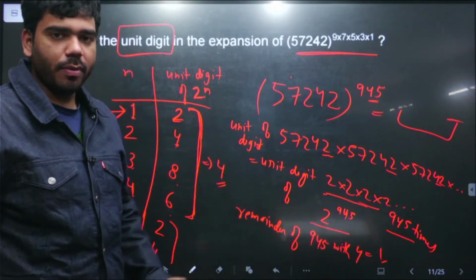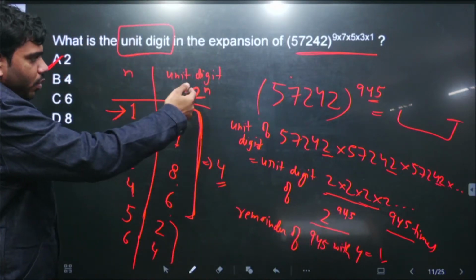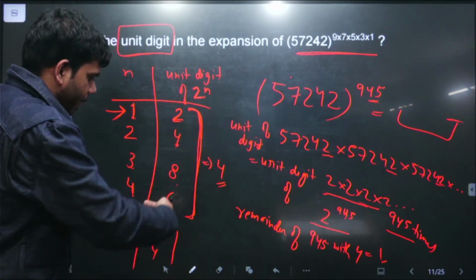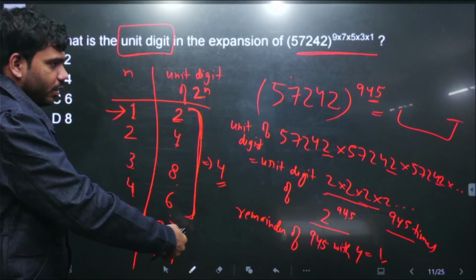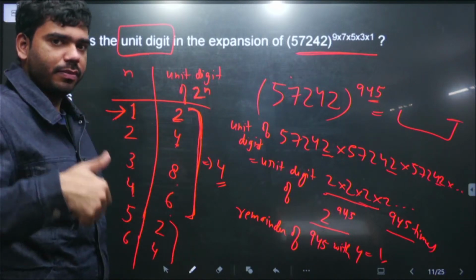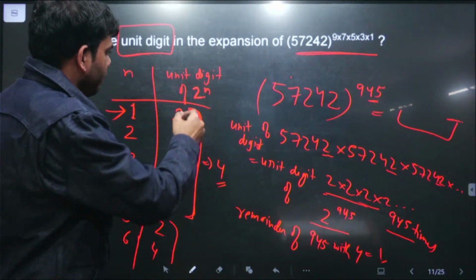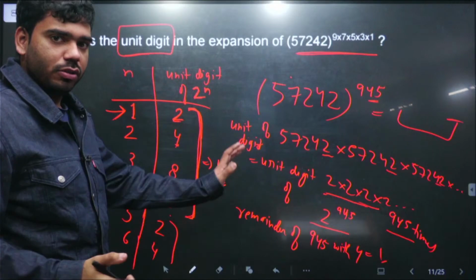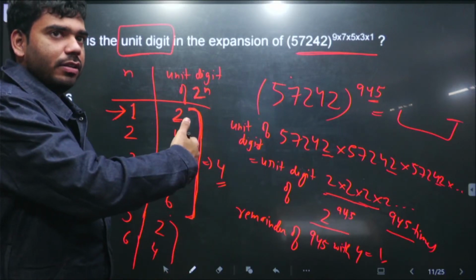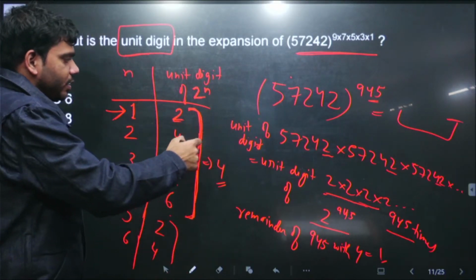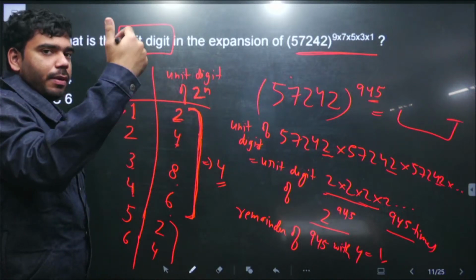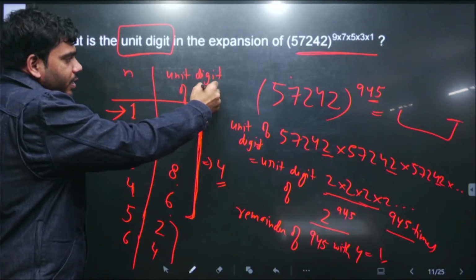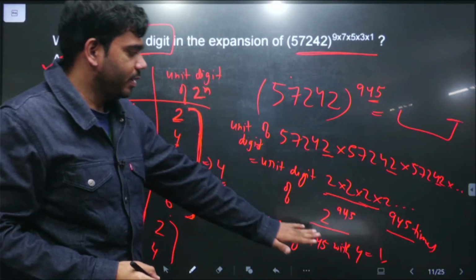Then I am saying let us draw a table of the unit digit of 2 raised to the power n, where n is any natural number. So this is the pattern. This is how the unit digits of 2 raised to the power n change. In this we observe that the unit digits of 2 raised to the power n are getting repeated in cycles of 4. Since it is repeating in cycles of 4, the unit digit will follow according to the power n, this index, and what its remainder is with 4.